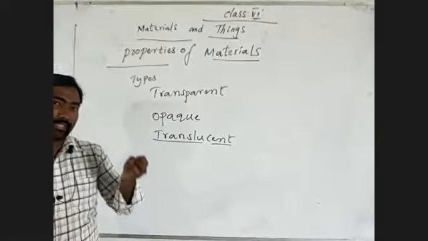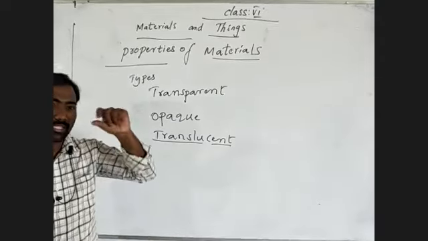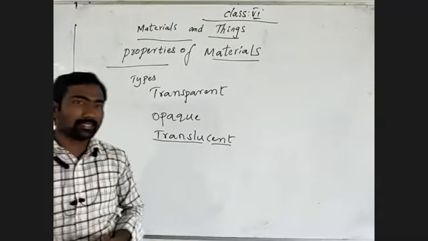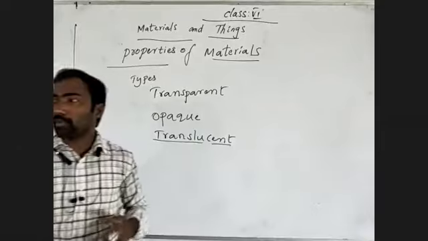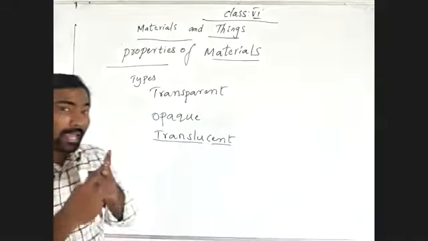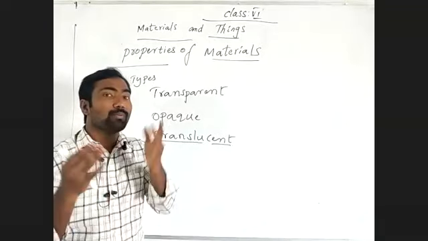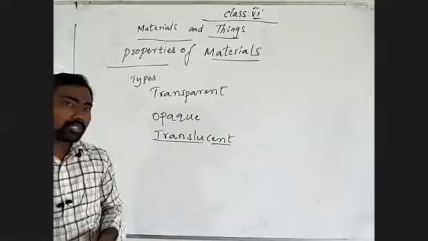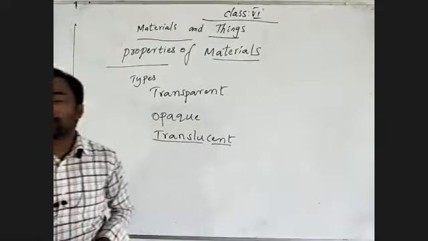If it is a biscuit or chocolate or whatever is present in that box, it is easily visible to us. They are using two different types of materials: glass boxes or plastic boxes. Most people are using glass boxes.